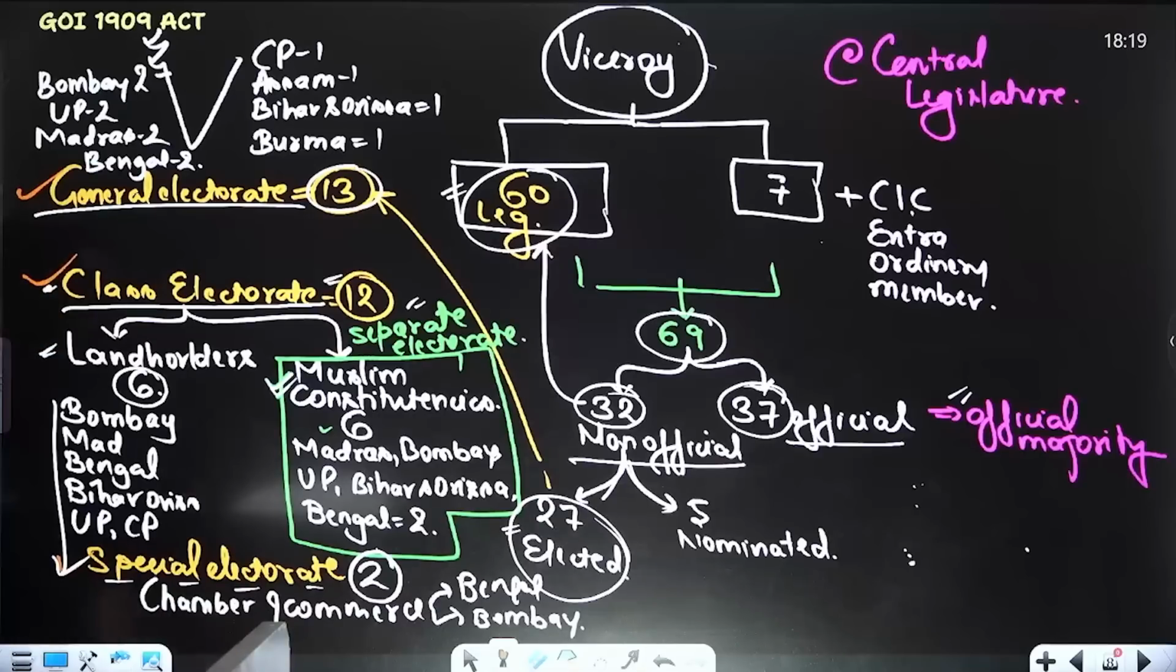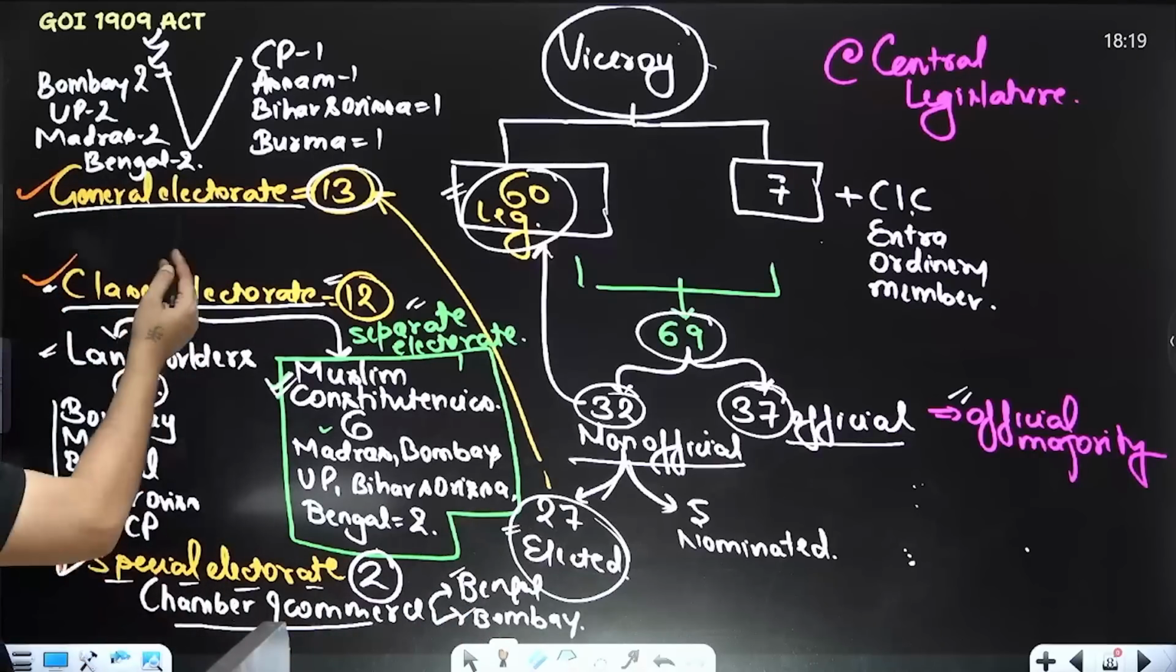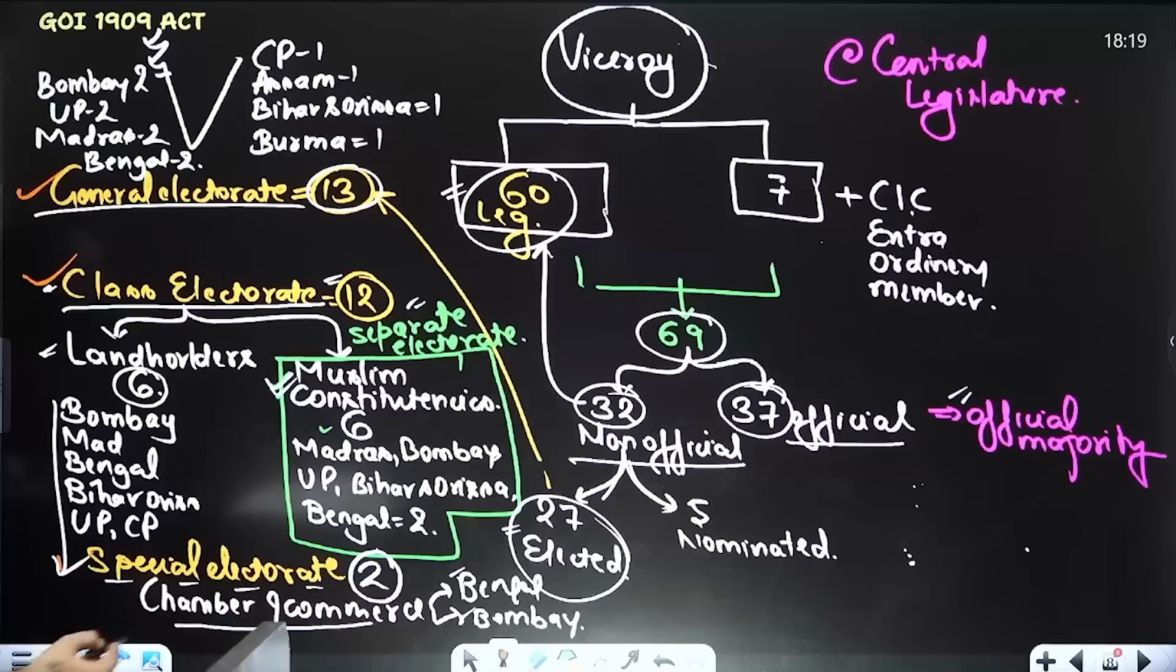A special electorate, basically, is for businessmen, chambers of commerce, merchants, business people. So one from Bengal, one from Bombay. So this was the division. Something like this can be asked. Yes, mainly separate electorate is the USP.